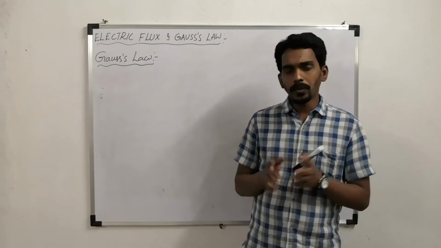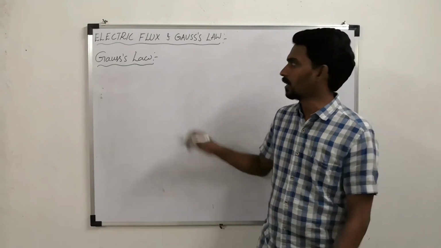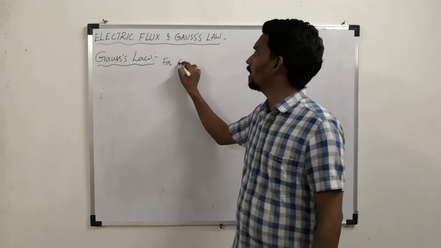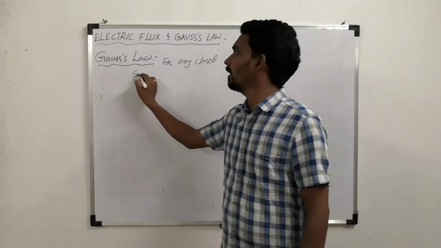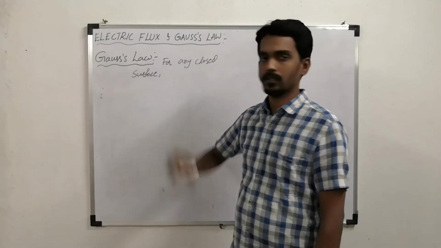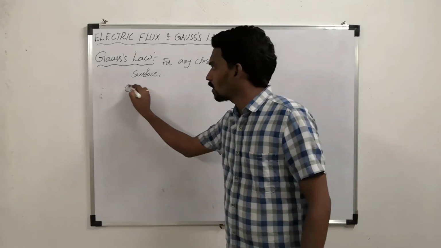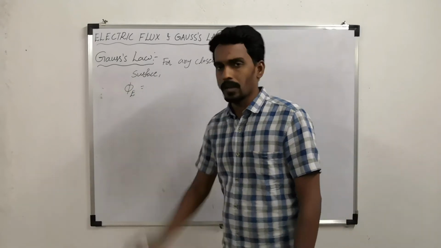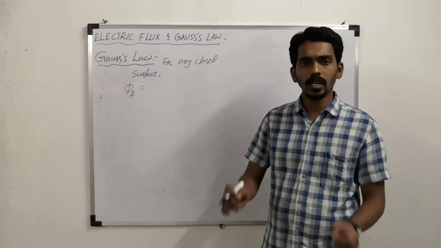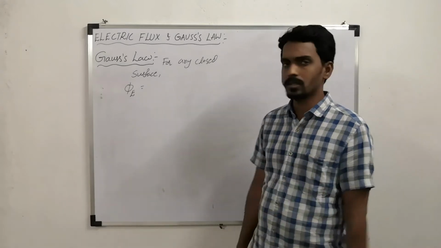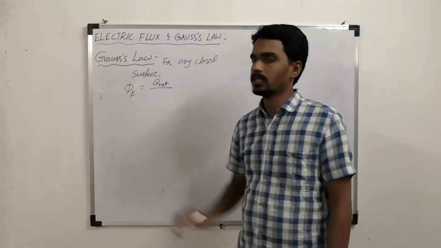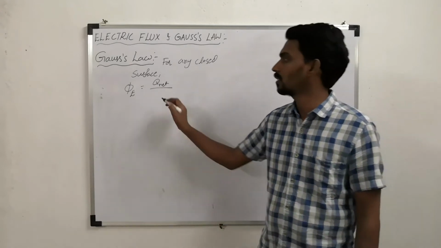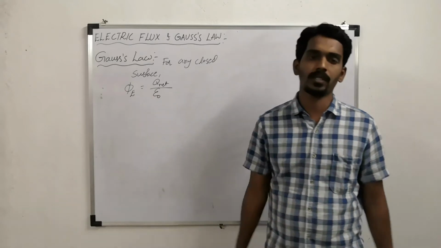Now, if you consider any closed surface, what is the total or net electric flux? The total electric flux linked with that closed surface depends upon the net charge within the surface divided by epsilon naught.